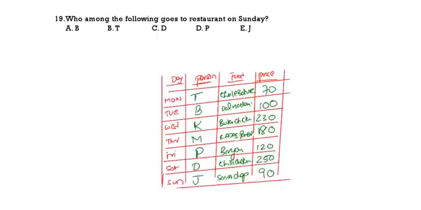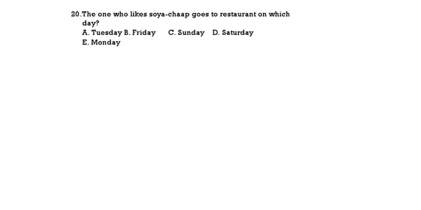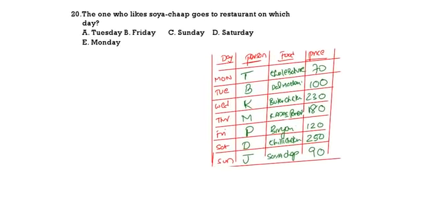See the next one. Who among the following goes to the restaurant on Sunday? J goes to the restaurant on Sunday. See the next one. The one who likes soya chop goes on which day? Soya chop is going on Sunday.